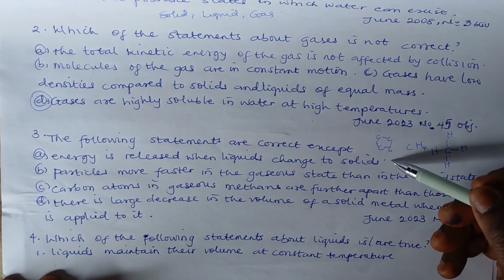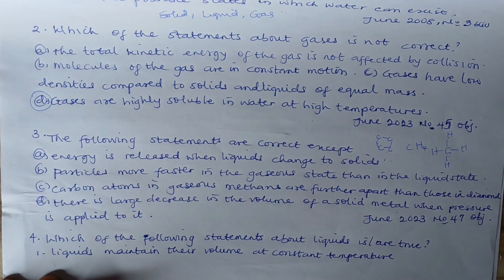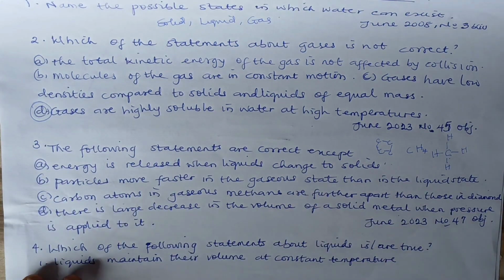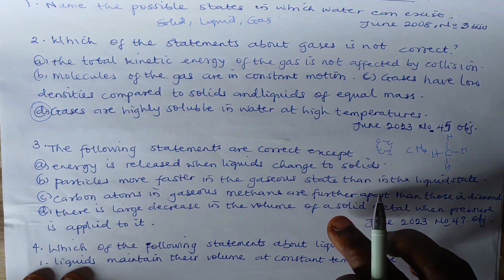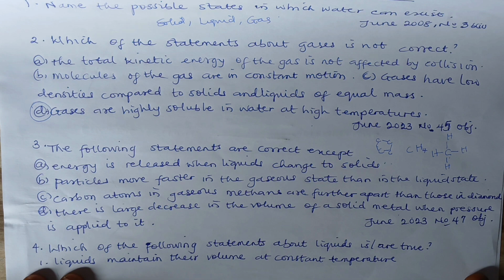So we are to choose between A and D. So what is the best option? The best option here, if we are to choose between the two, A and D: energy is released when a liquid changes to solid. Yes, it is true that energy is released when a liquid changes state to solid because there's a drop in temperature and freezing is taking place.